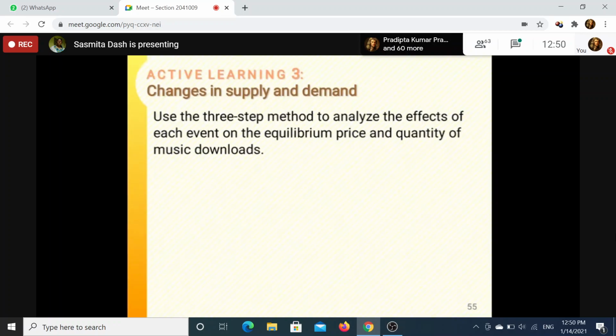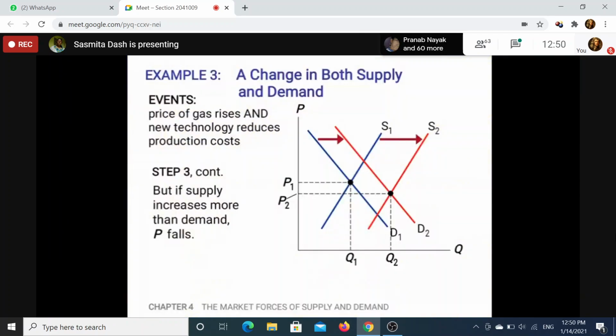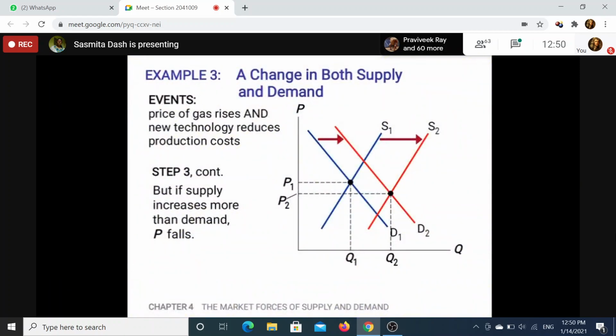Then come to the third situation. This is one more example. In this situation, price will be ambiguous and quantity is increasing, because quantity is increasing on both sides in both cases. So we can say P is ambiguous, but Q is increasing. Q will increase, P is ambiguous.